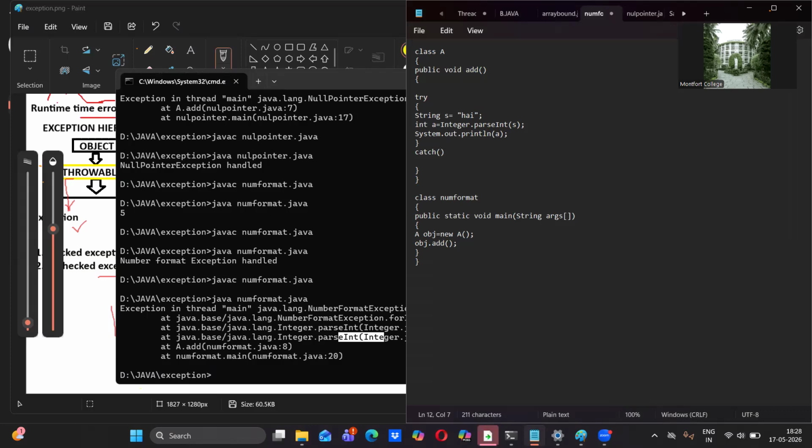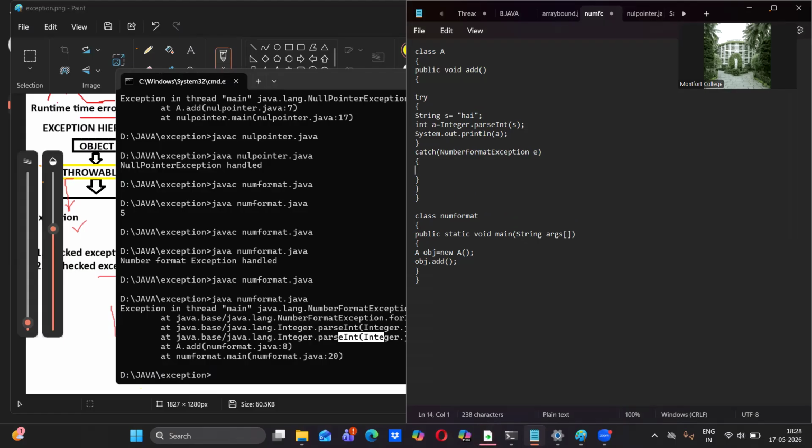Inside the catch, we have to put what exception? NullPointer, so sorry, Number. If you see, every word starts with a capital letter. NumberFormatException. Followed by that, one object we have to declare, and the catch block we have to open and close.